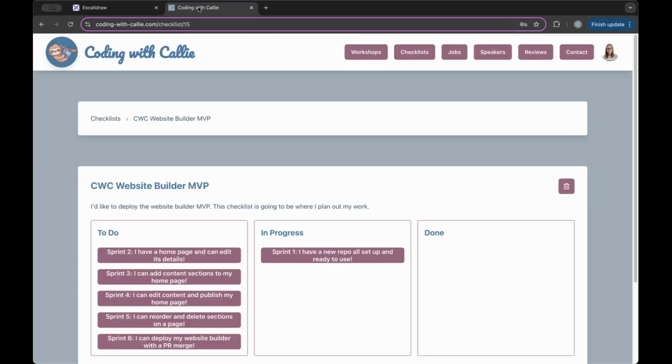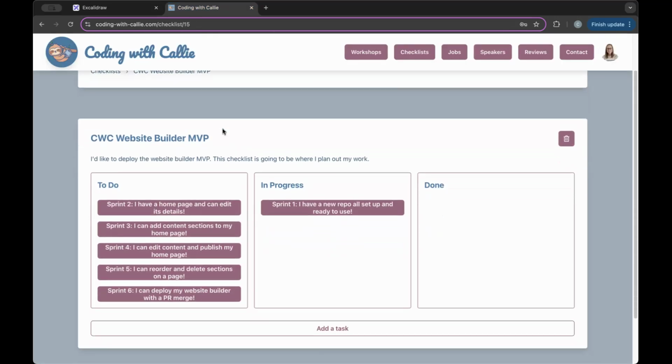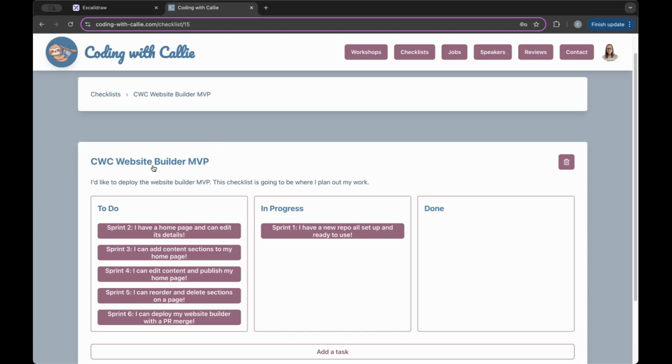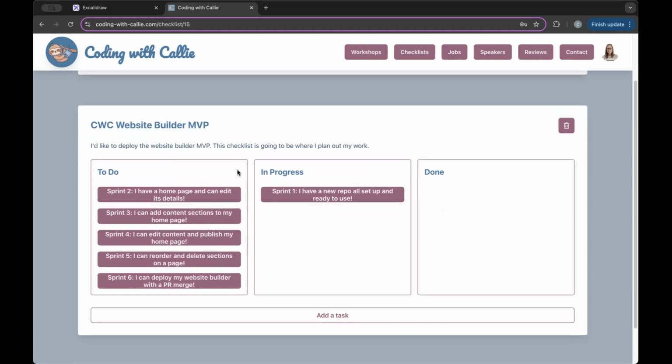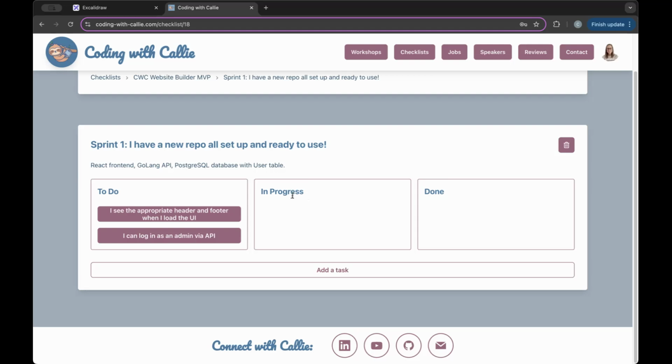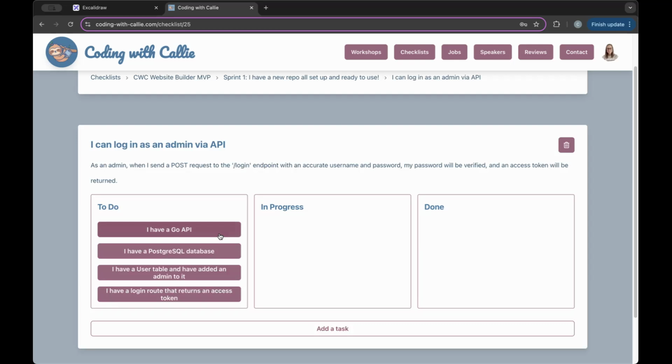Let's take a look at what that looks like on my checklist planning board. All right, so if you look, I have my website builder MVP here, and in progress, we have sprint 1. Let's open it up. I've broken this up into two chunks of work. So the first chunk of work is going to be the backend work, kind of. I can log in as an admin via API. All right, let's take a look at that one.